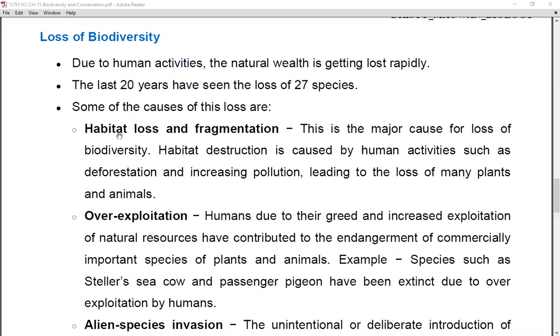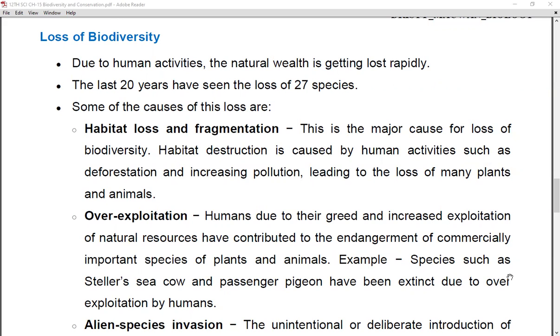First is habitat loss and fragmentation. Habitat means the place where a particular species lives. This is the major cause of the loss of biodiversity, when habitat is lost as well as fragmented.